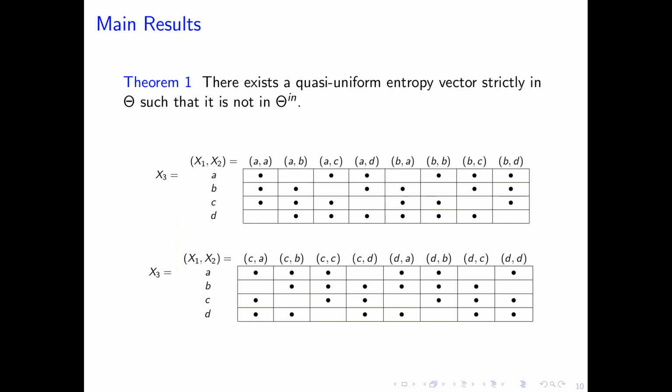And theorem 1 states that there exist quasi-uniform entropy vectors strictly in the phase theta such that they are not in the inner bound of the phase, that is theta n. This table represents a joint distribution with entropy vectors in theta. These bullets represent the quasi-uniform distribution over X1, X2 and X3.